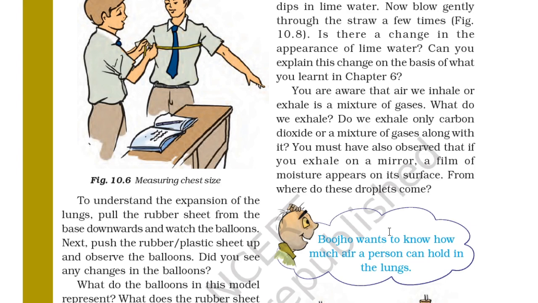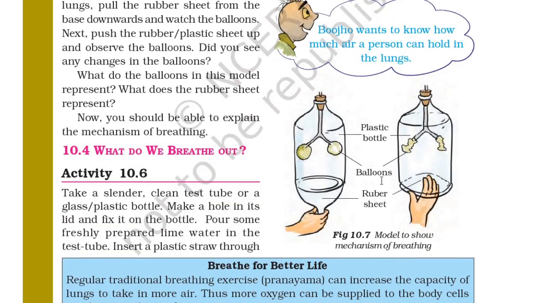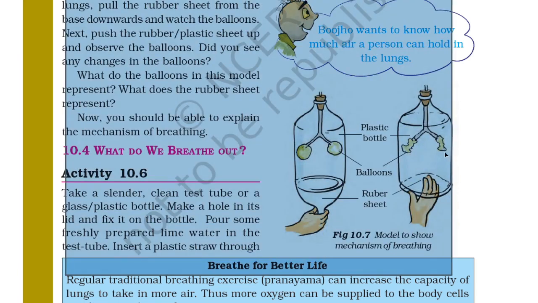Bojo wants to know how much air a person can hold in the lungs. So this was the experiment. Here is a plastic bottle and it is corked, and a Y-shaped pipe is fixed in it, and two balloons are there, and there is a rubber sheet. Here also you can see the balloon is deflated when the rubber is pulled up. So this model shows the mechanism of breathing.